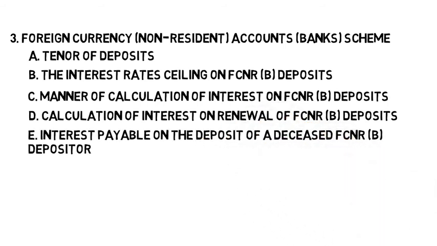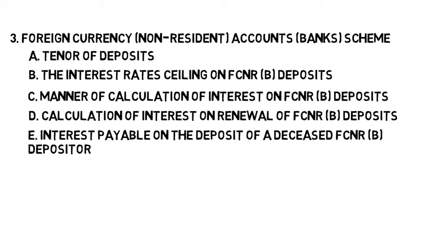Scheduled commercial banks shall pay interest on the term deposits standing in the names of a deceased FCNR/B individual depositor or two or more joint depositors where one of the depositors has died, as under. A. If paid on the maturity of the deposit, interest shall be paid at the contracted rate. B. If the deposit is claimed before the maturity date, interest shall be paid not at the contracted rate but at the rate applicable to the period for which the deposit remained with the bank without charging penalty for prepayment.